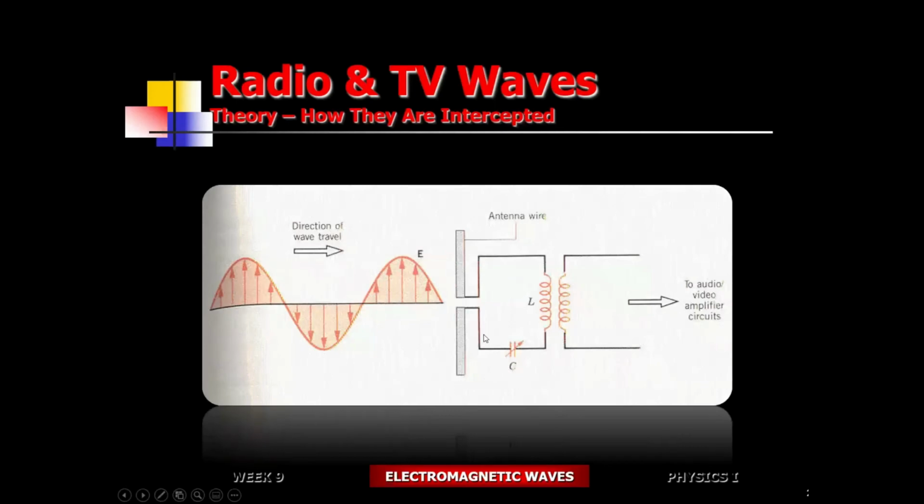Versus the regular antennas that we use, the car antennas or whatnot. Notice that these are vertical. They are designed to intercept the electric field component. You got the radio waves coming in. So acting on the conduction electrons inside the wire, they will just drive the charges up and down, creating an alternating current. Whatever the information is, you got the electronics that's going to decode the information for it. All right, so you can listen to your radio station. Notice that the electric field component is vertical. The antenna is also vertical.